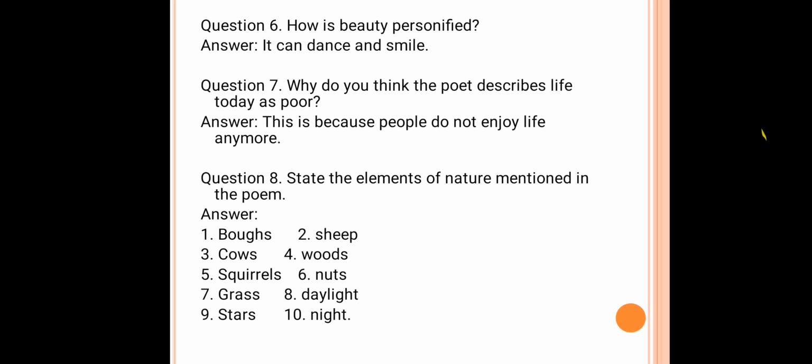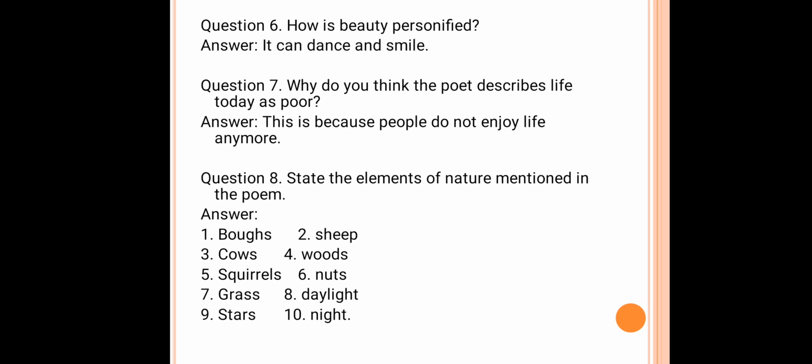Okay, here, state the elements of nature mentioned in the poem. Okay, now let us see. Boughs, cows, squirrels, grass, stars, sheep, woods, nuts, daylight, night. These are the elements of nature mentioned in the poem.